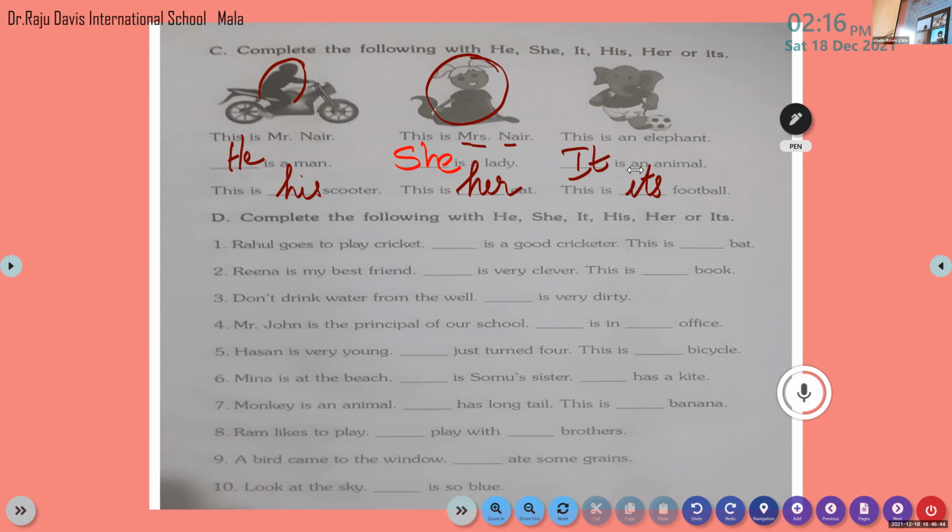So you have to know, children, if you're talking about the person, we have to use he, she, or it. If you're talking about the belongings or the things that belong to them, then we have to use his scooter, her car, its football. Okay? Please do understand that.